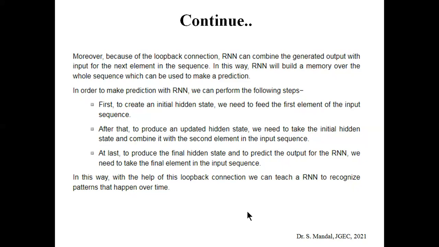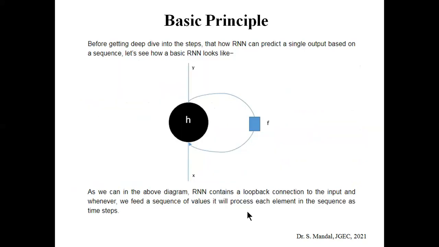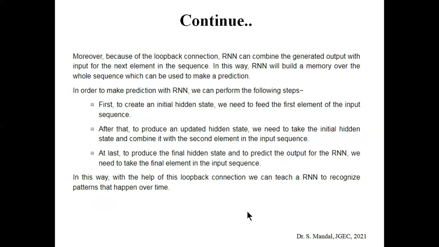Okay, so to make a prediction with RNN, we can perform the following steps. First, we create an initial hidden state. Hidden state means the hidden layer value of H. To create the initial hidden state, we need to feed the first element of the sequence. After that, to produce the updated hidden state, we need to take the initial hidden state as well as the second element of the sequence.